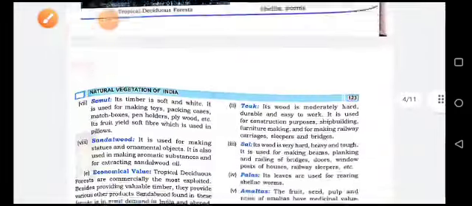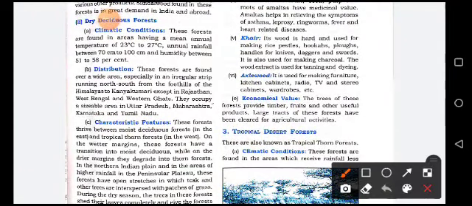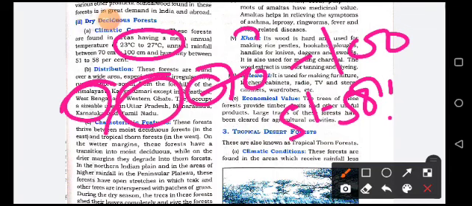So now the dry deciduous forest, the climatic conditions needed here are 23 to 27 degrees Celsius temperature, rainfall 70 to 100 centimeter and humidity 51 to 58%. Now distribution: Rajasthan, West Bengal, Western Ghat, these are the places where they are found. And characteristics here: these forests thrive between moist deciduous forest in the east and tropical thorn forest in the west. You can see here.